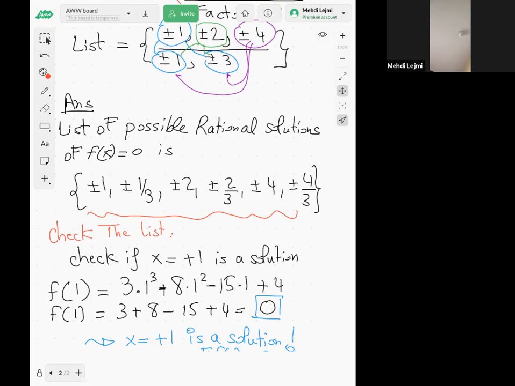And if you're going to try all of them, well, of course you can, but in the test, you won't have time to try all of them. So I'm going to show you later how to use this list to find all the solutions, right? But for the moment, you know how to find this list of possible rational solutions.